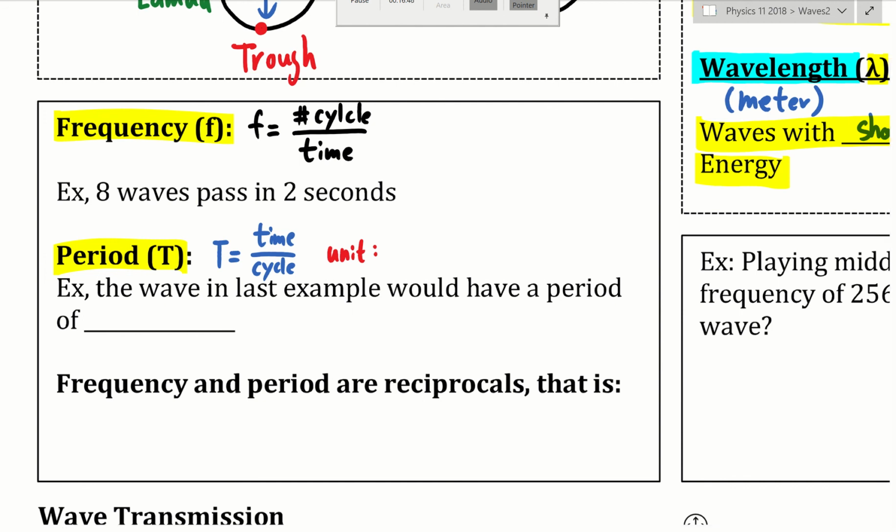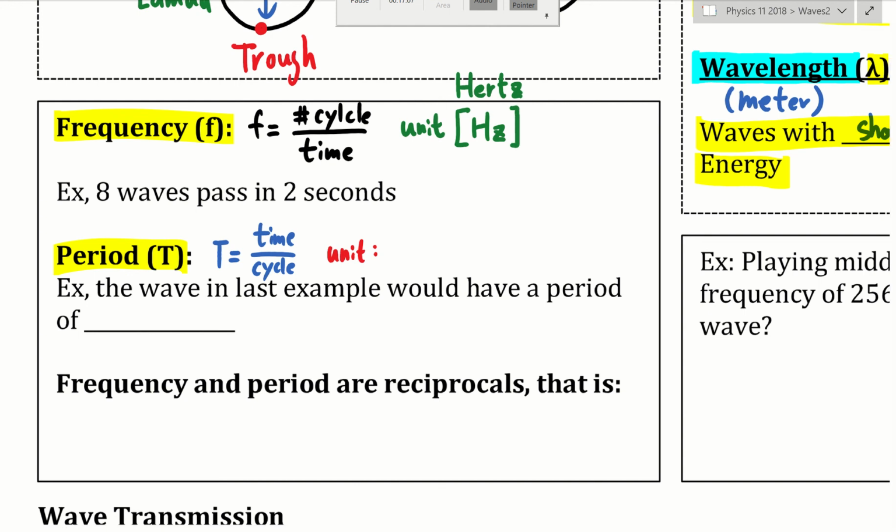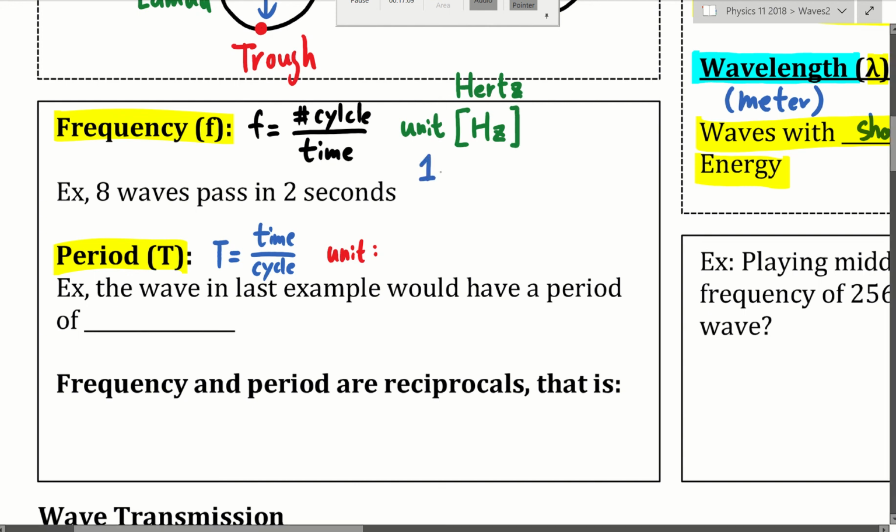The unit for frequency is hertz, Hz. That's a shortcut, but it's actually hertz. So what is 1 hertz? 1 hertz is 1 cycle per second.